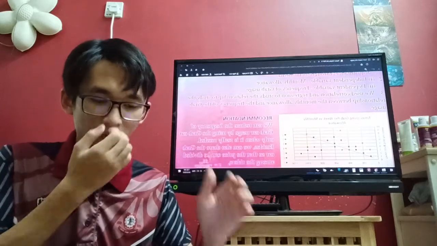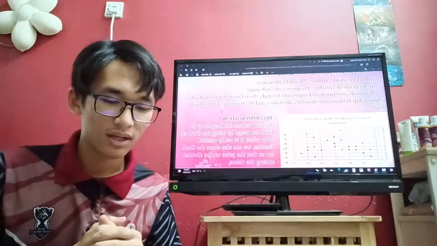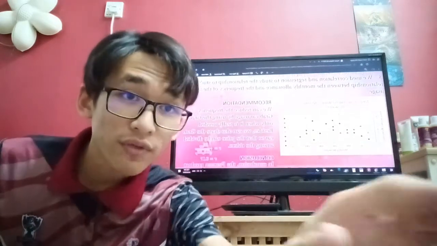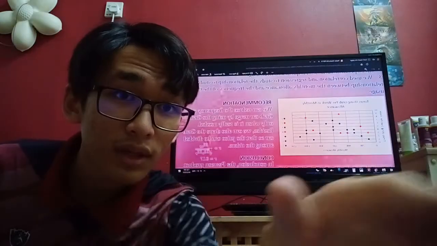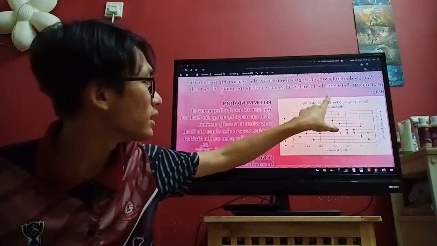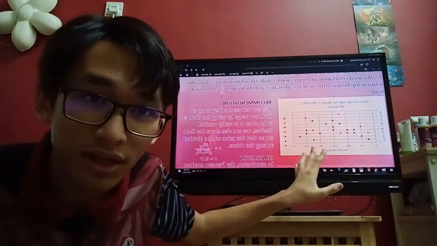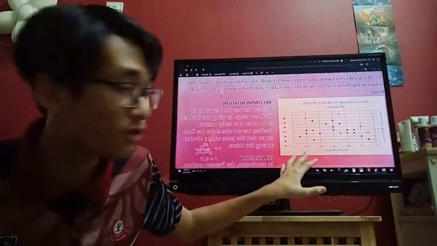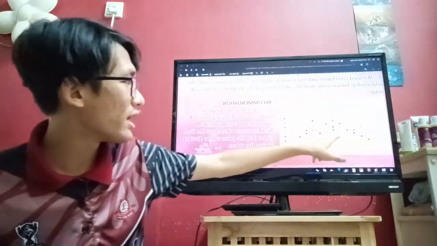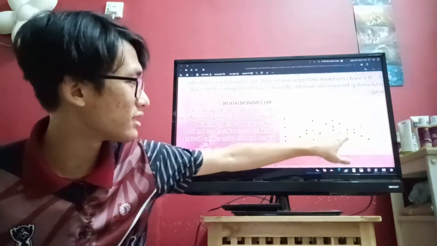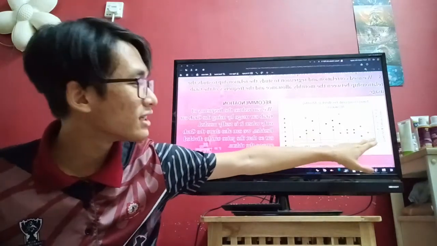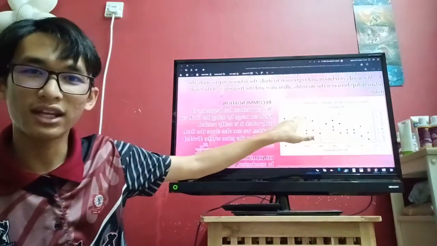So we use correlation and regression to study the relationship between the monthly allowance and the frequency of Grab usage. If I just focus here, you can see the graph of times using Grab per week versus monthly allowance. You might not be able to see this very clearly in the video, but we have this straight line going on. It's not exactly a straight line, there are a few dots scattered around, but we can make a line of best fit, and it shows a straight line going upward.